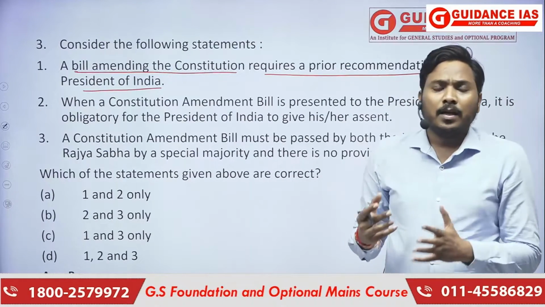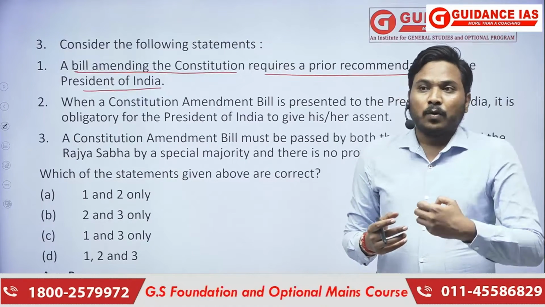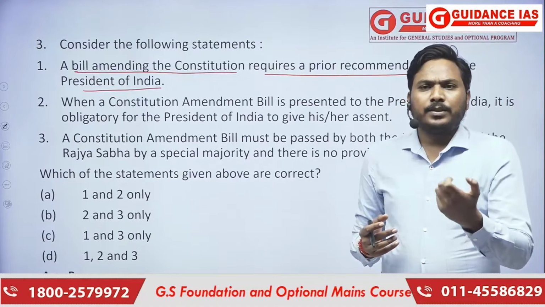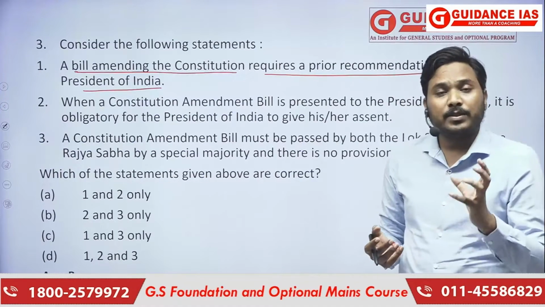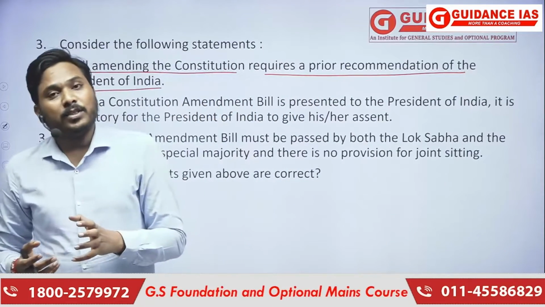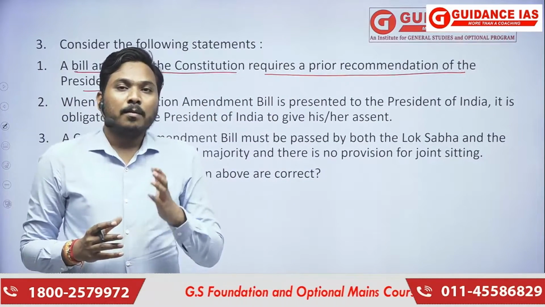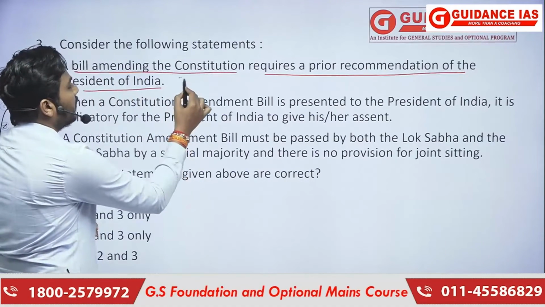For example, a bill under Article 3, a money bill, or a bill which imposes restriction on interstate trade and commerce. So there are certain bills which require prior recommendation of the president, but a constitutional amendment bill doesn't require prior recommendation of the president. So that particular statement is wrong.